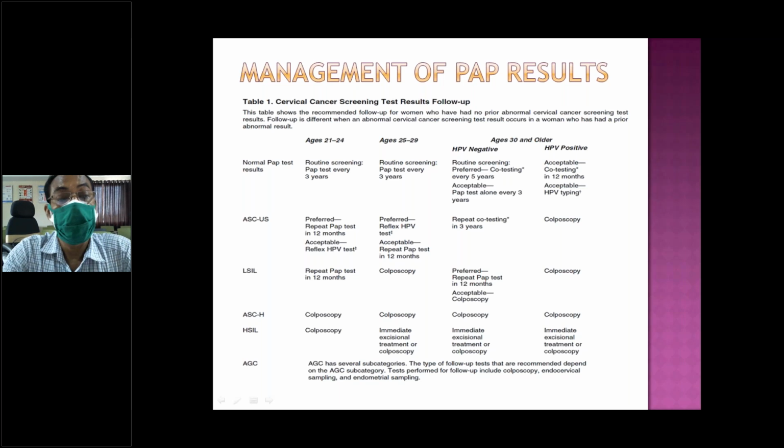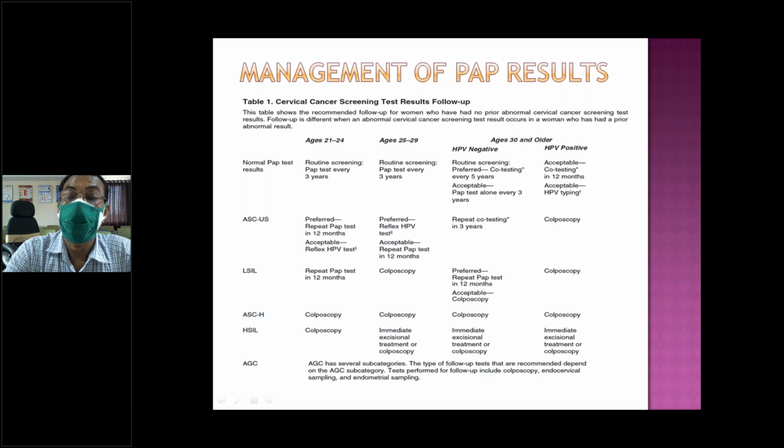If mild dysplasia or CIN1 is detected, it has to be repeated every 6 months. 6 to 12 months is acceptable, but ideally every 6 months. If HPV is there, maybe a 12 month repeat.